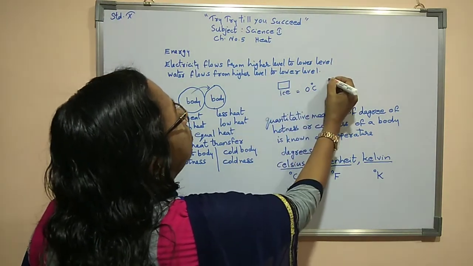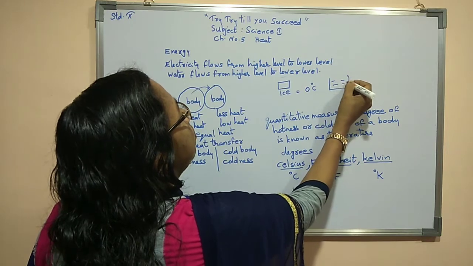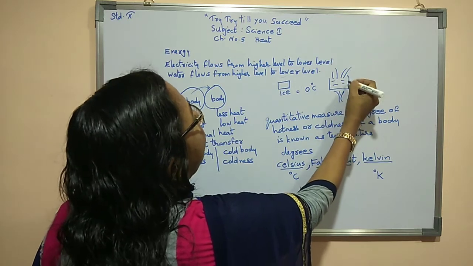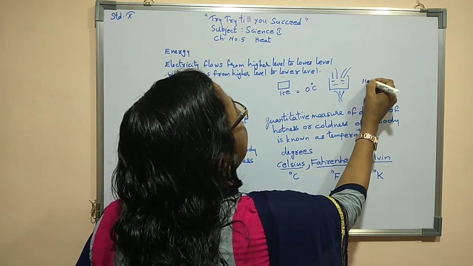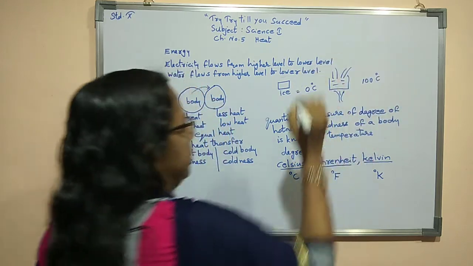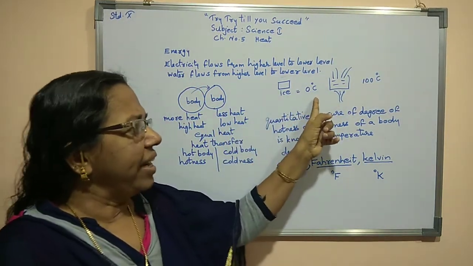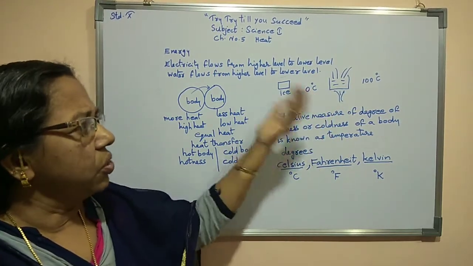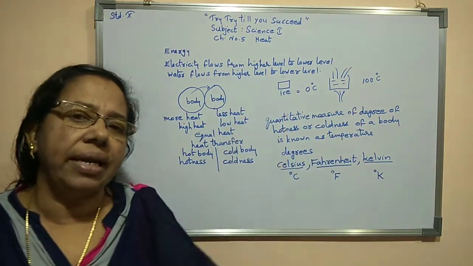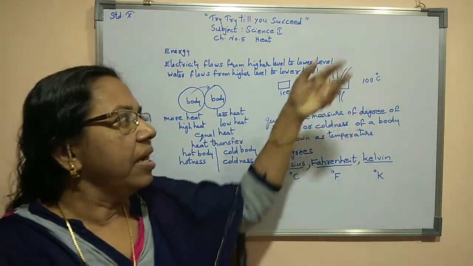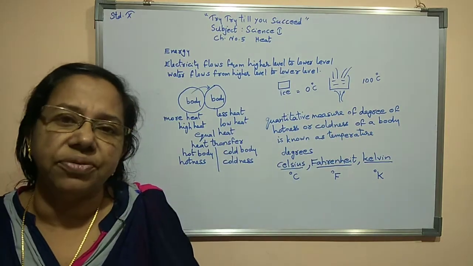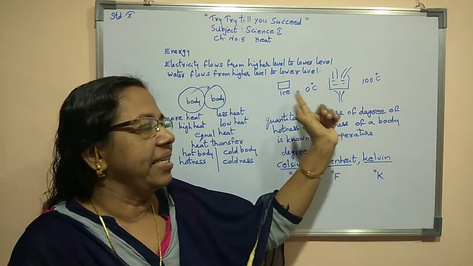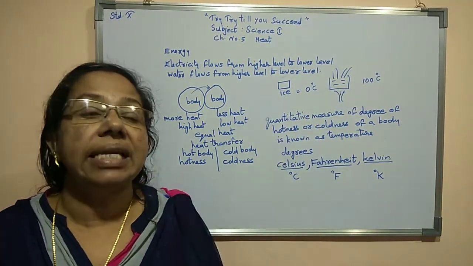The temperature of boiling water is equal to 100 degree Celsius. Similarly for Fahrenheit, instead of C, if we want other values we can write 0 degree Fahrenheit, 100 degree Fahrenheit, and like that all different measures we can write. But normally in case of water, for ice the temperature is 0 degree Celsius.